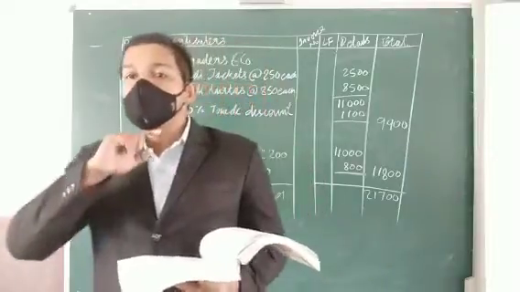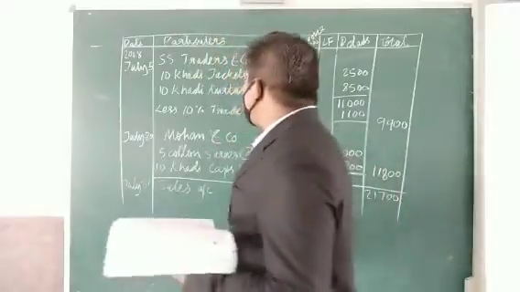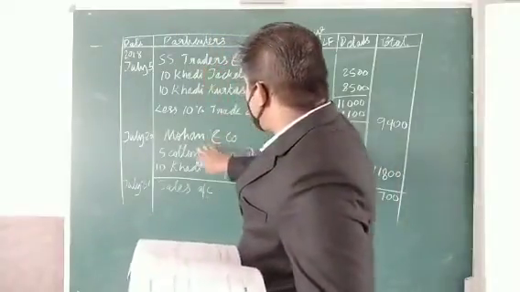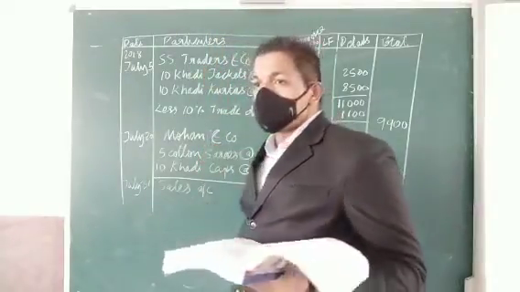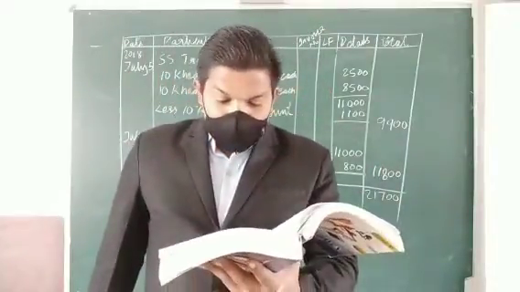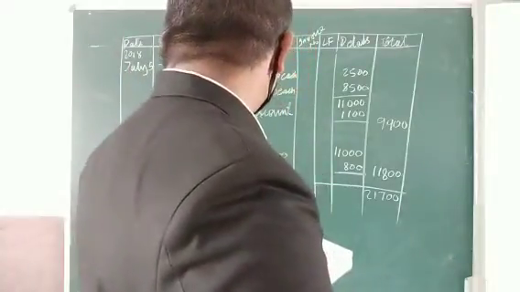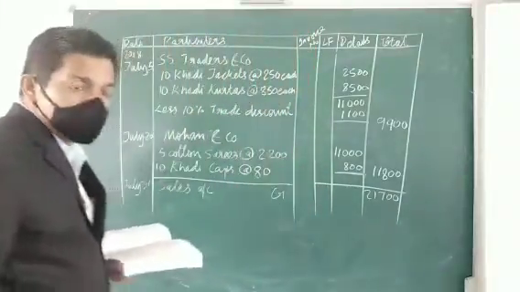Then next one, how to do ledger posting from the sales book. How we have to make ledgers. So there are many transactions there, like SS Traders, Mohan and Company, and the sales account. There are 3 ledgers we have to make for this one. So in the same way we have to make a ledger. Do you understand?